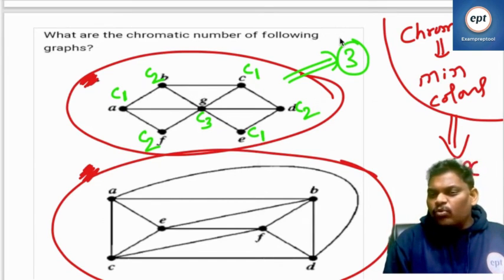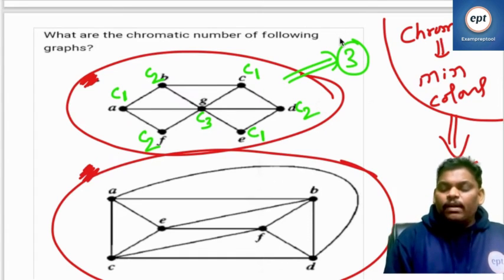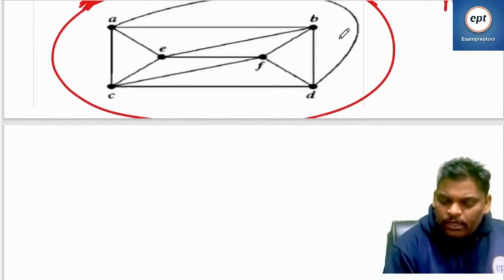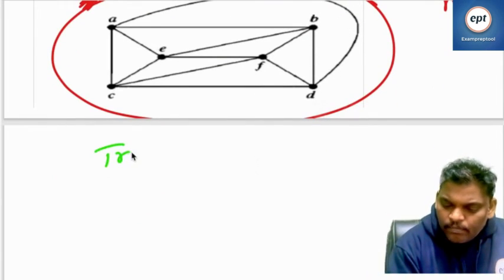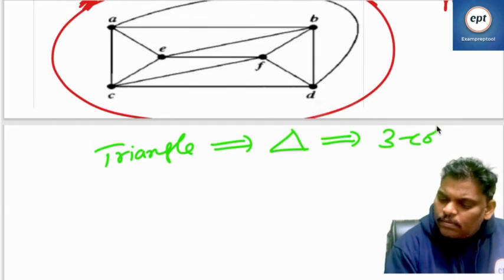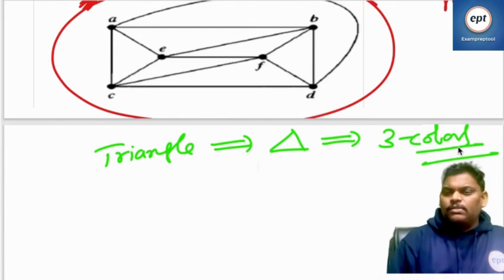Someone is saying that, Saurabh is saying that 2 and 4. How 2, man? Whenever triangle there, how 2? Triangle there, let me write now. Triangle there, three colors.